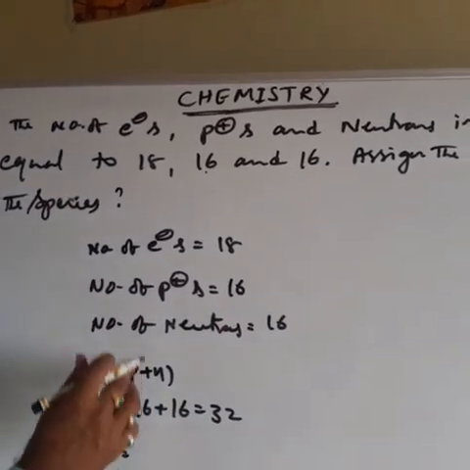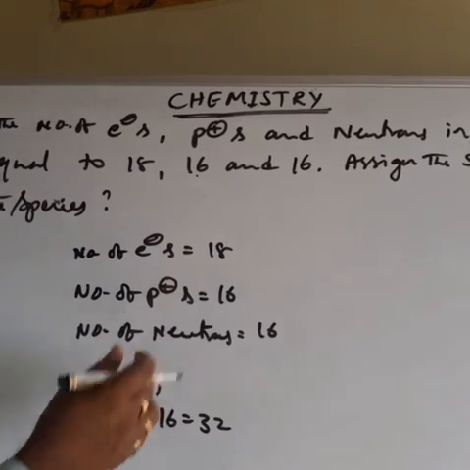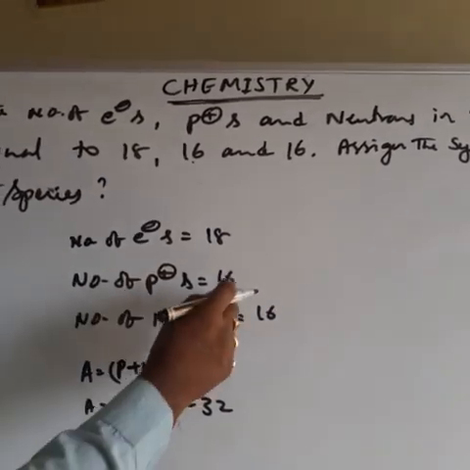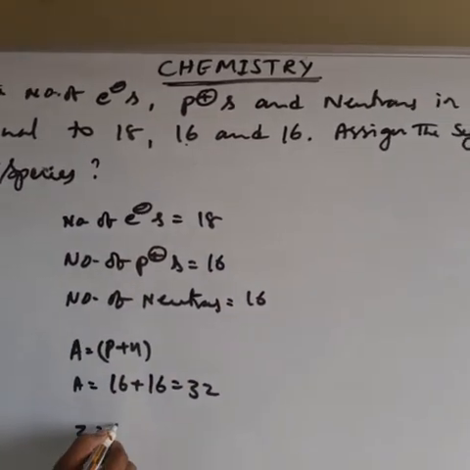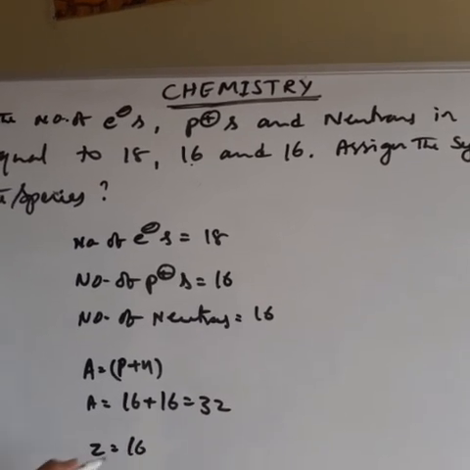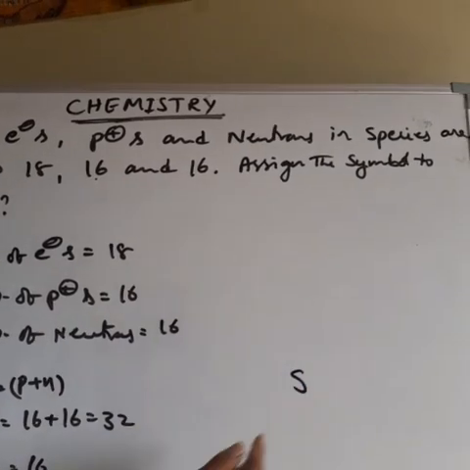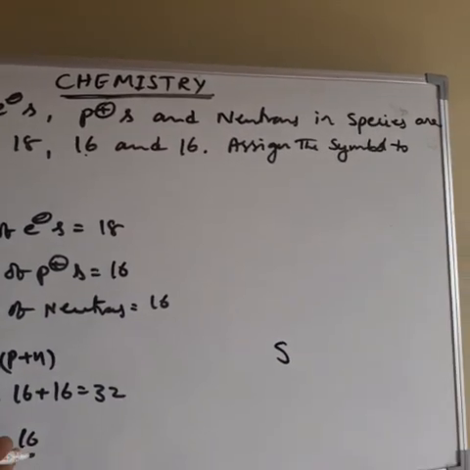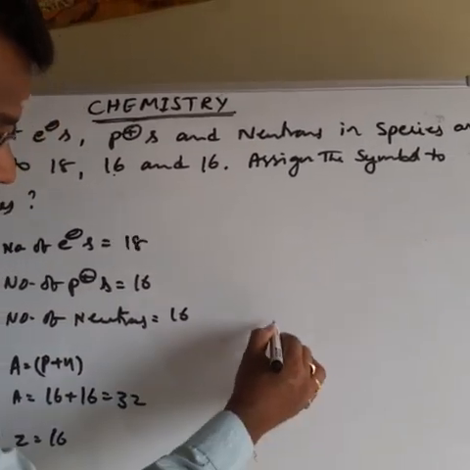So Z is equal to either electron number or proton number. I am taking the proton number because it is constant. So Z is equal to 16. Proton number 16 means what is the element? Sulfur. Atomic number 16, mass number 32.